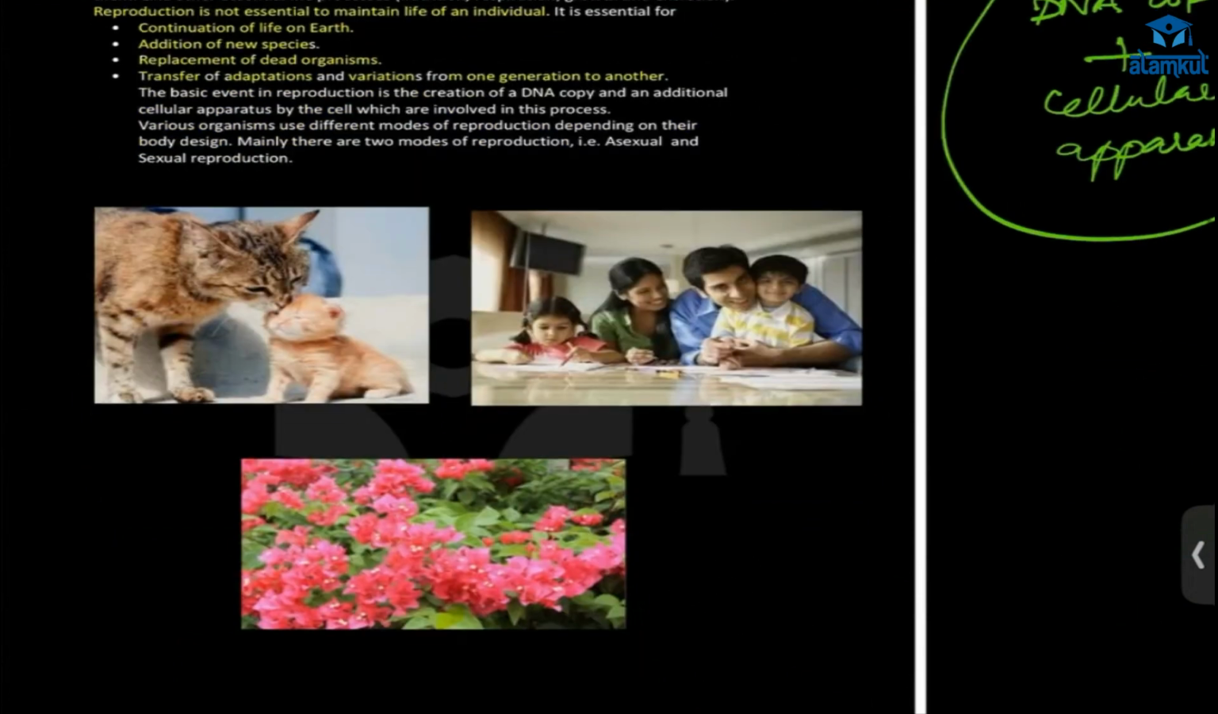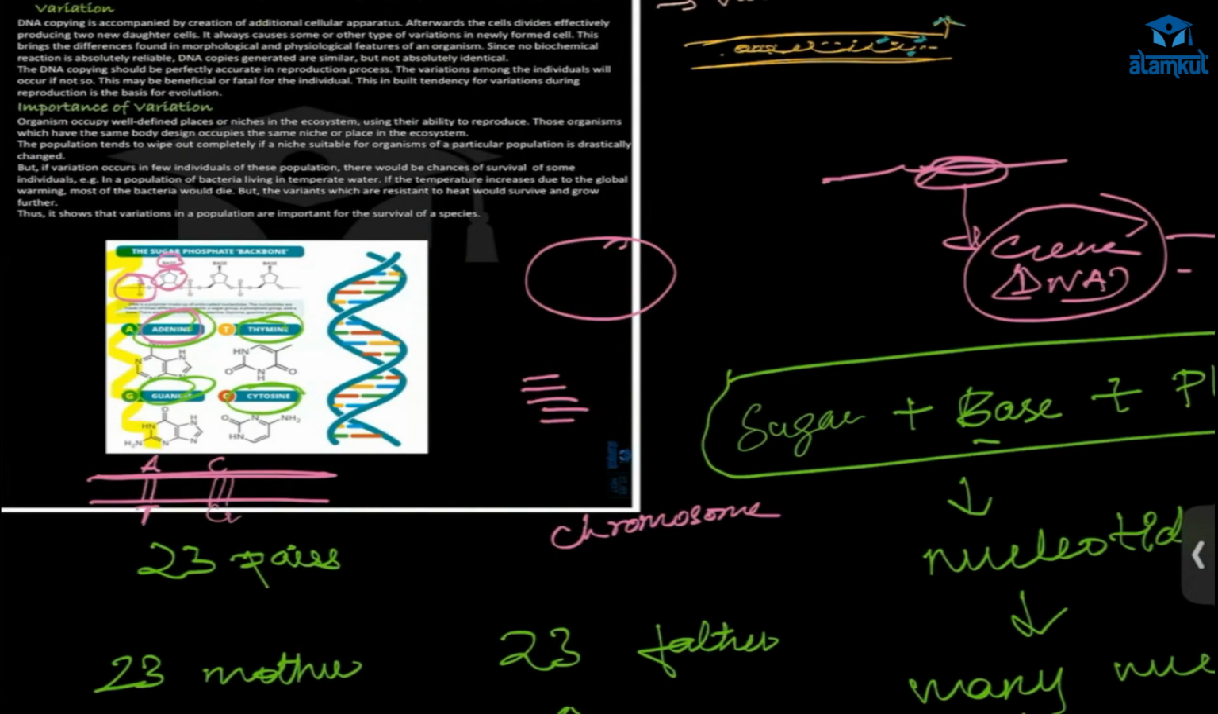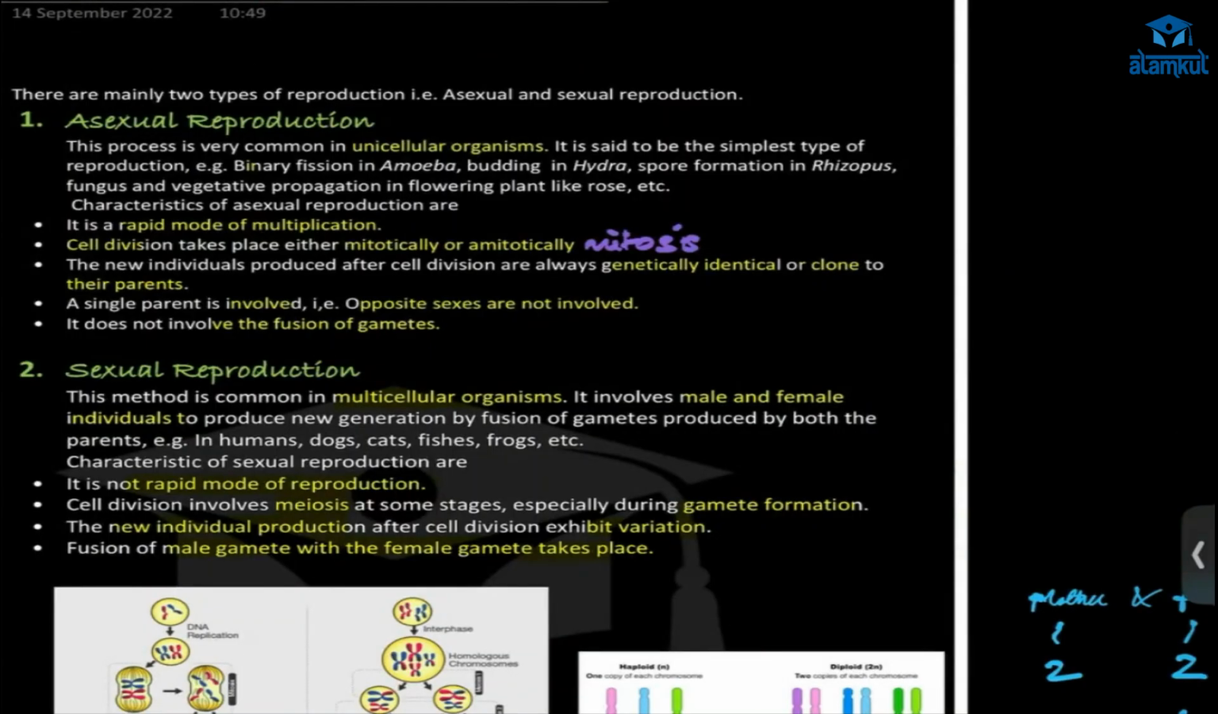Okay, good. Next, there are two types of reproduction: asexual reproduction and sexual reproduction. Asexual reproduction is a rapid mode of reproduction, it is very fast. Here the cell divides by mitotic division, and only a single parent is involved. There is no gamete formation and fusion, no fertilization, nothing like that.